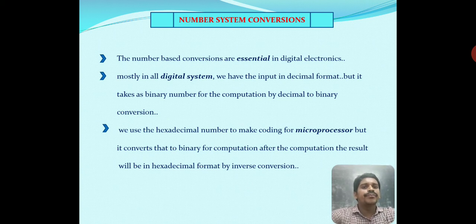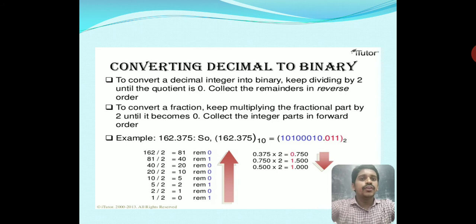We need to write and understand microprocessor programs: what inputs we have to give, and what output we will get. We have to convert hexadecimal to binary. These are the needs for conversion. In conversion, first of all we have to convert decimal to binary.